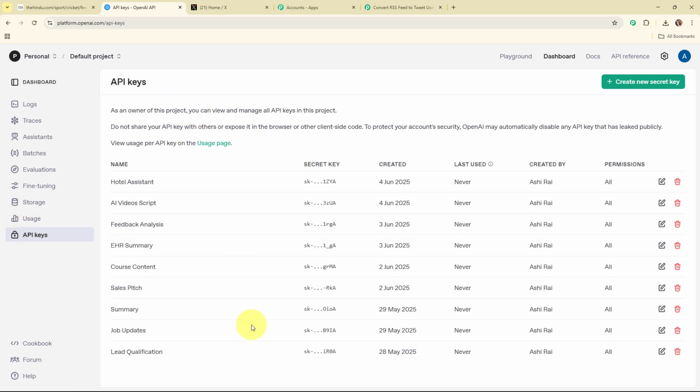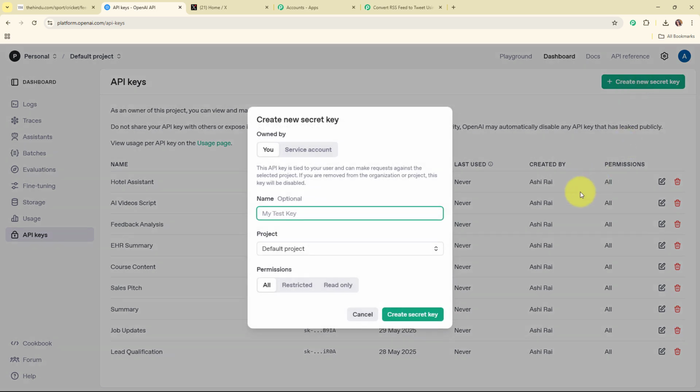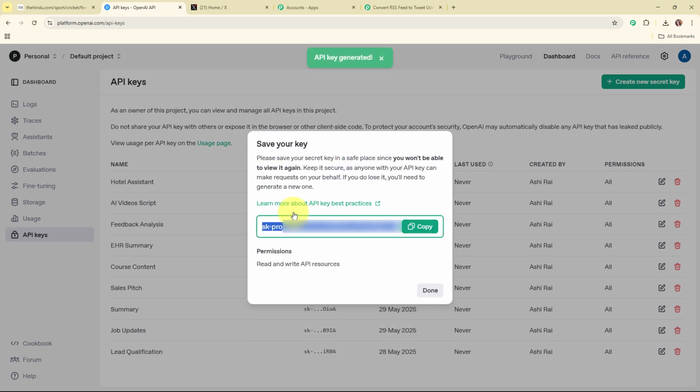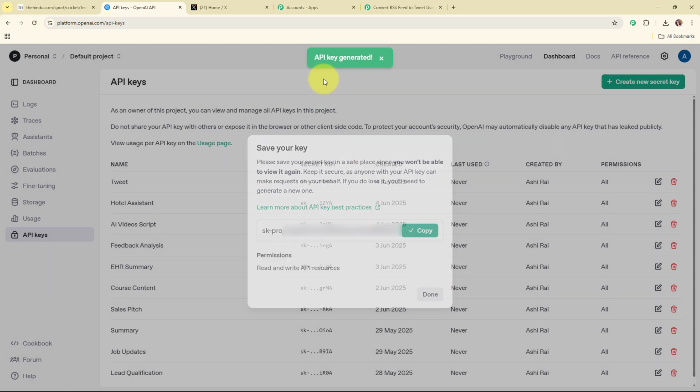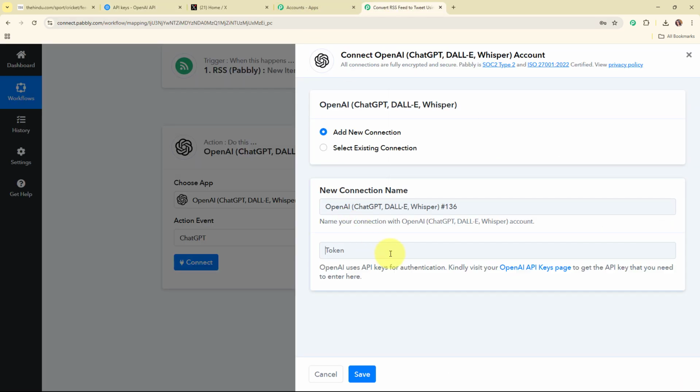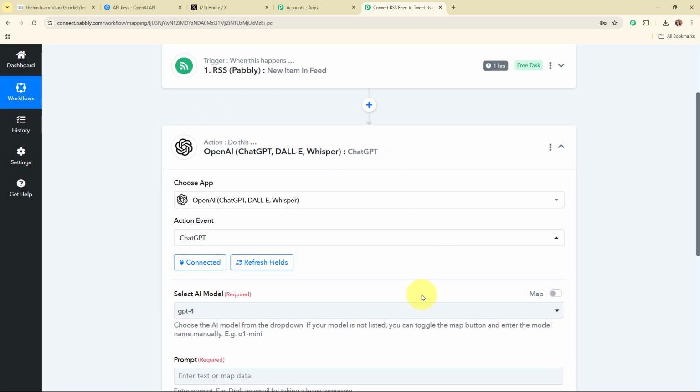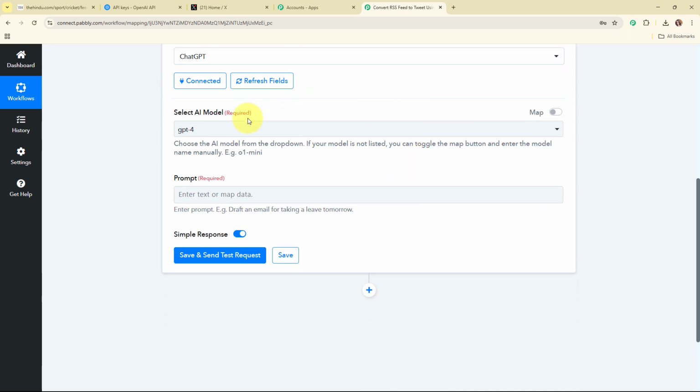So these are the API keys available here. I'm going to generate a new key by clicking on create new secret key, and I'm going to give the name as tweet, select the project as default project, and then create the secret key. So this is the API key generated, and I'm going to copy it. Moving back to Pabbly's workflow, I'm going to paste the API token. Now after entering the API token, I'm going to click on save, and here you can see we are now successfully connected.